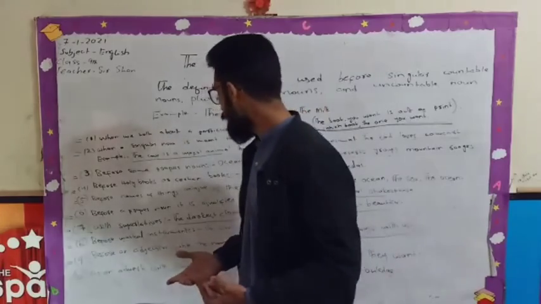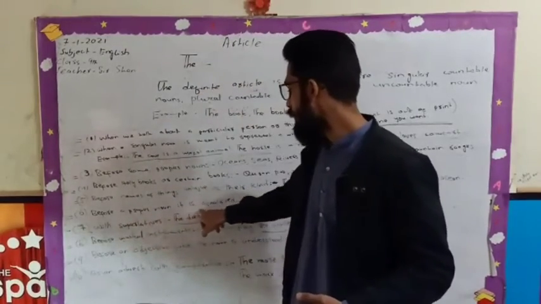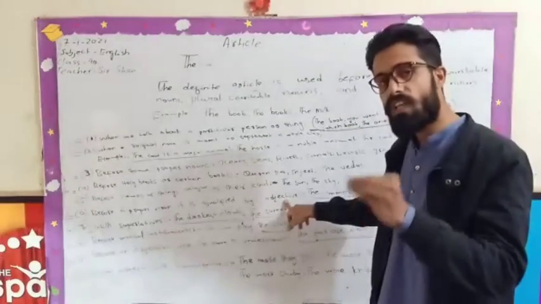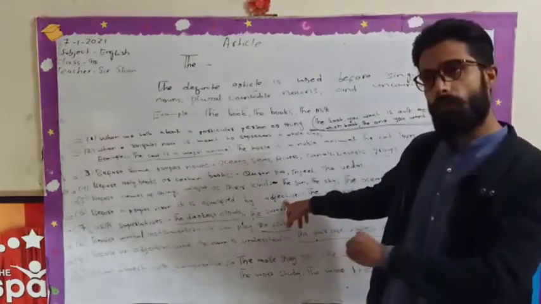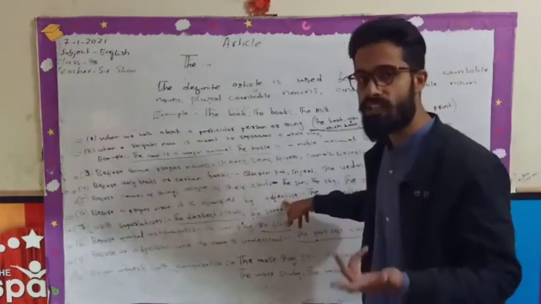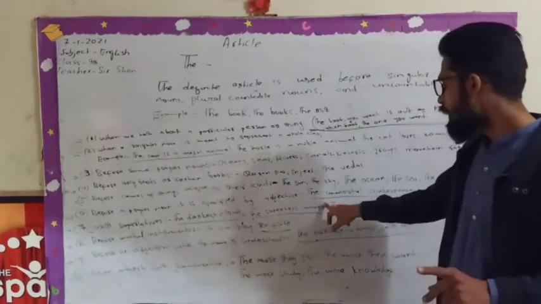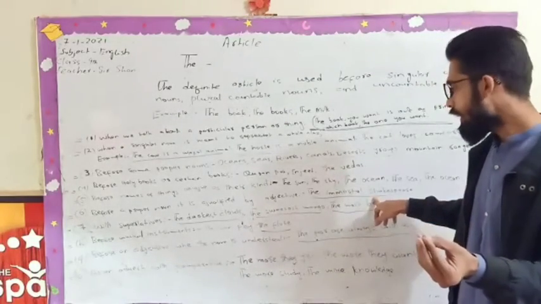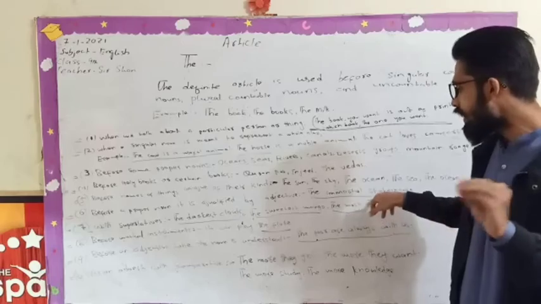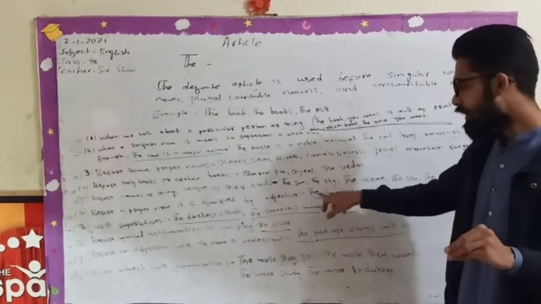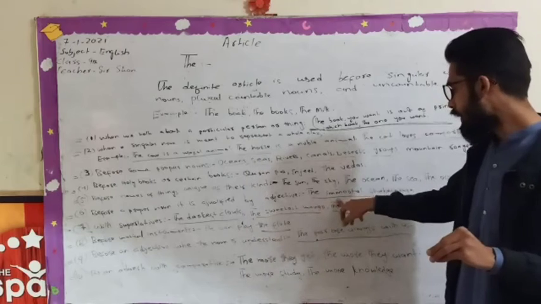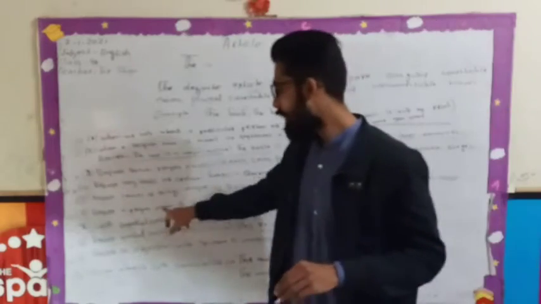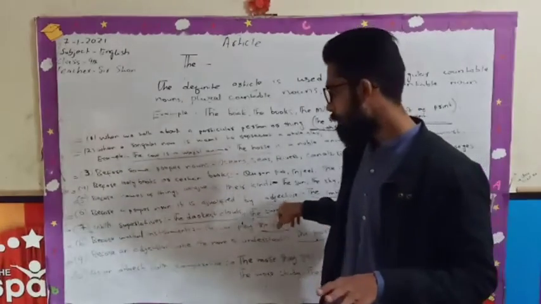There is another example. Before a proper noun qualified by an adjective. If we are using a proper noun, and before the proper noun there is an adjective, then we will use the. How? The immortal Shakespeare. Immortal is an adjective, Shakespeare is the proper noun. So the proper noun is qualified by an adjective, and that's why we put the immortal Shakespeare. Have you understood? That's why it is called before a proper noun qualified by an adjective.